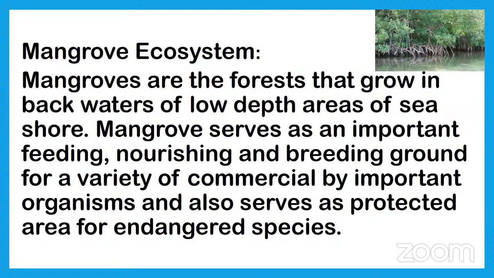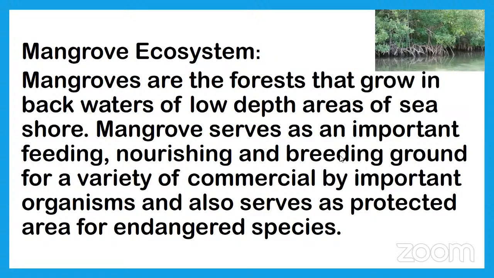River water is fresh water and the sea water is salty. There are two kinds of water available. That water is called brackish water. Fresh water and salt water are mixed there. There we find the mangrove ecosystem.